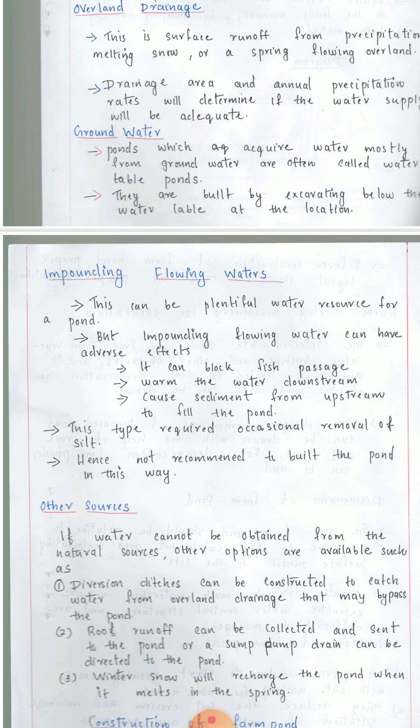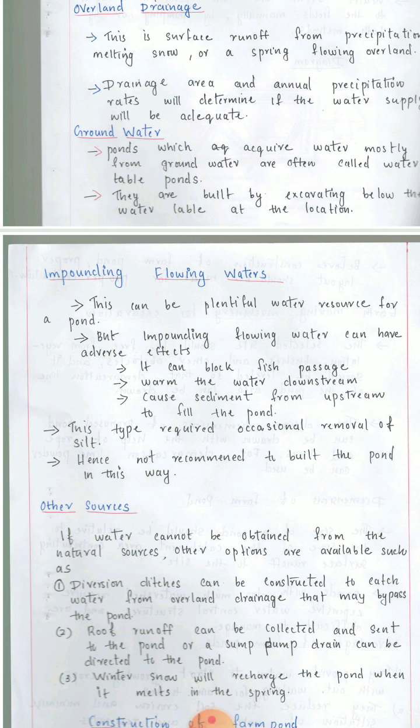Next is impounding flowing waters. This can be plentiful water resource for a pond, but impounding flowing water can have adverse effect. It can block fish passage, warm the water downstream, cause sediment from upstream to fill the pond. This type require occasional removal of silt, hence not recommended to build the pond in this way.